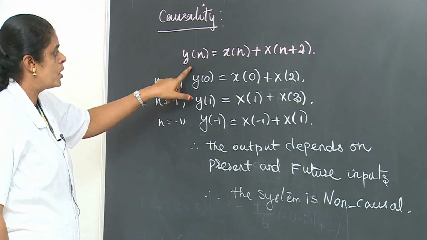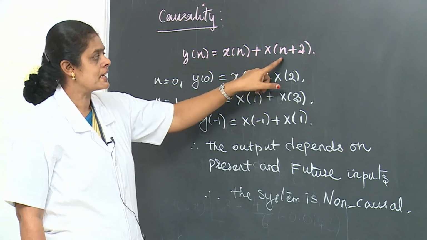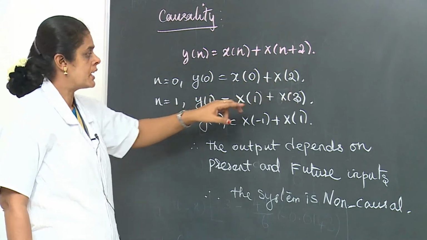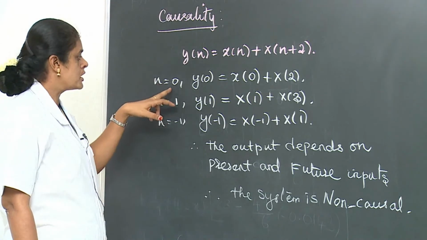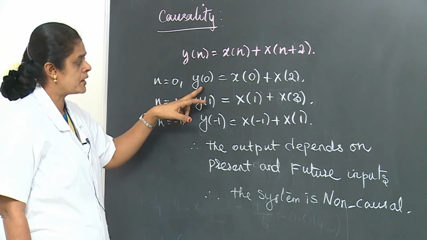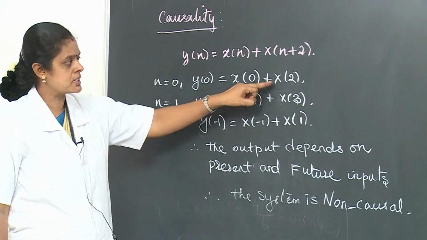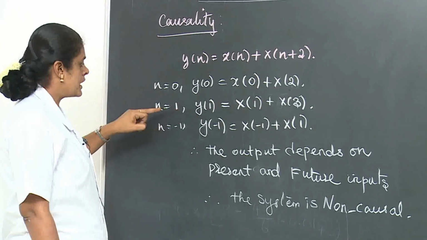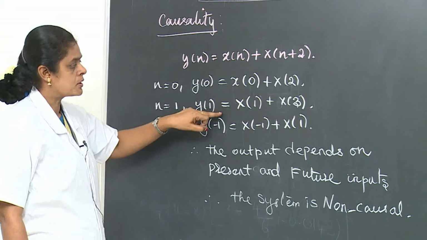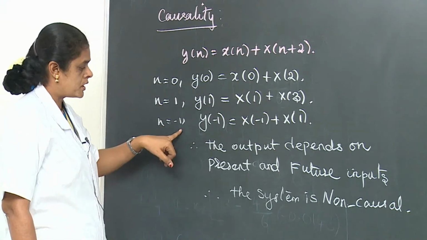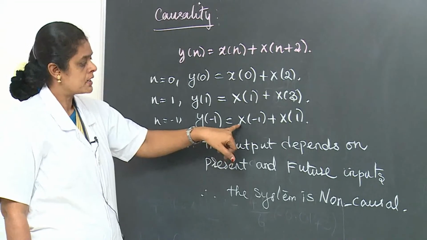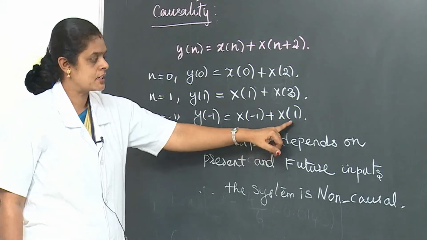For example, y of n equal to x of n plus x of n plus 2. Here we apply sample values. For n equal to 0, y of 0 equals x of 0 plus x of 2. Next n equal to 1: y of 1 equals x of 1 plus x of 3. Next n equal to minus 1: y of minus 1 equals x of minus 1 plus x of 1.